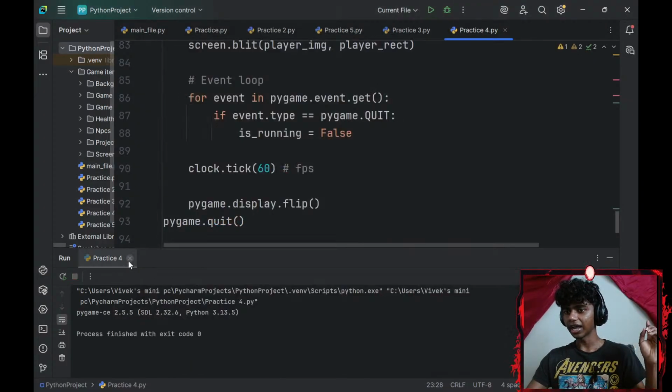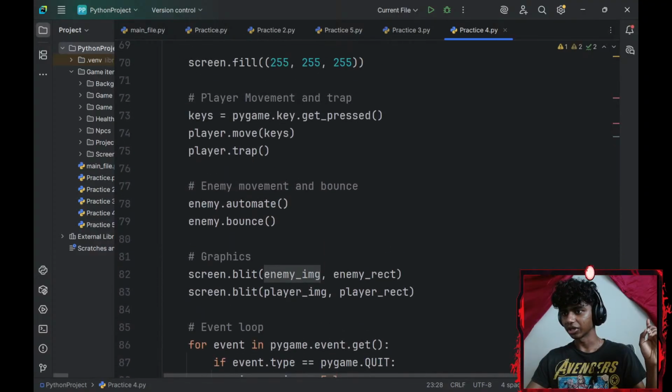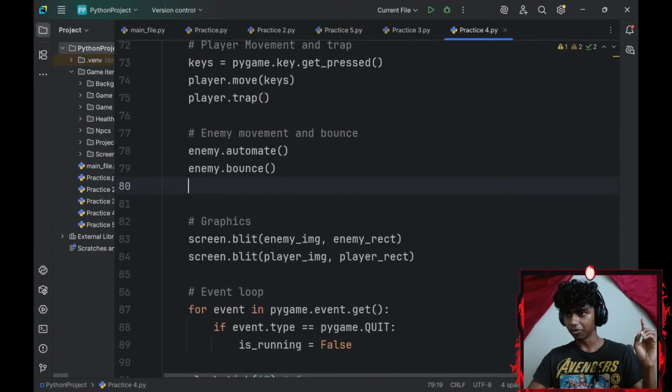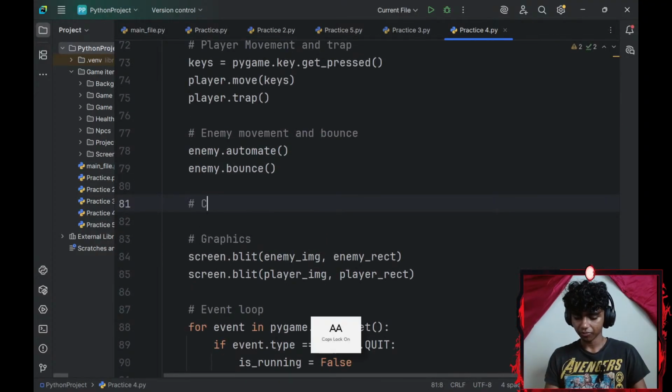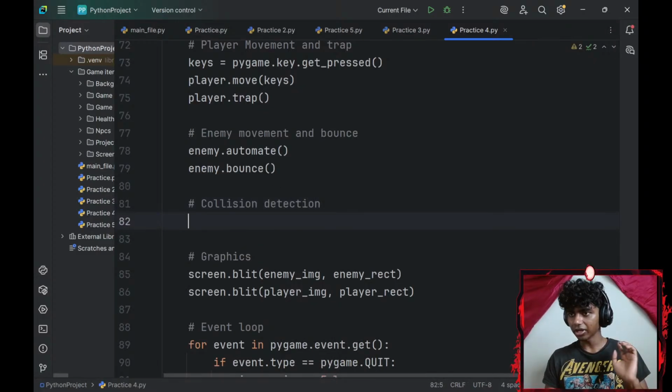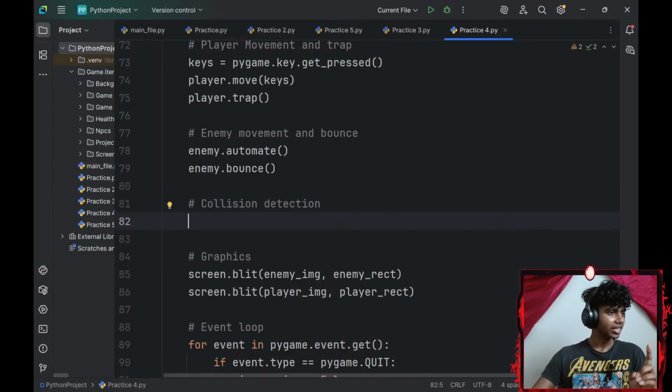Now, let me go ahead and add a collision logic as well. So, after my enemy movement, I'll go with a collision detection logic. So, for my collision detection, like, any tips for your logic building?